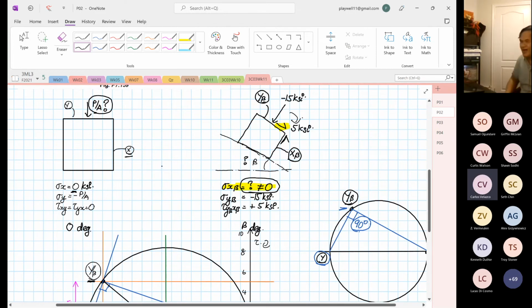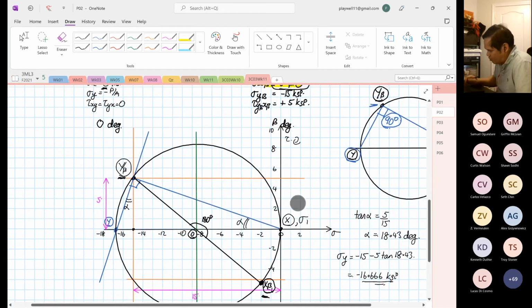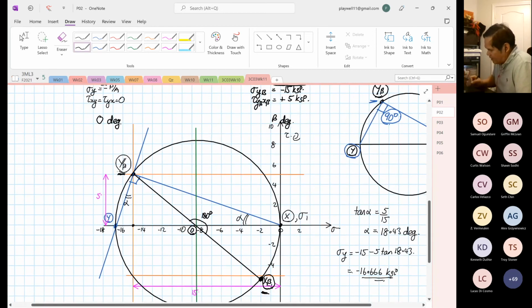Yeah, I understand. Why can't you say the center of the circle is minus 16.66 divided by 2, if you know x is at 0? Say it again. Now, 16.666 is only known after I know this alpha angle. Right, so you know that's 16.66.